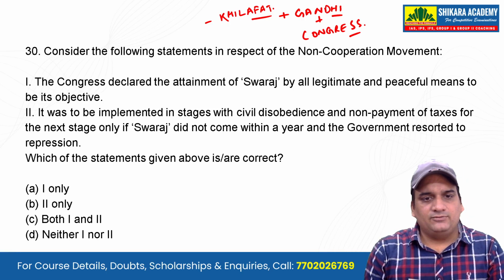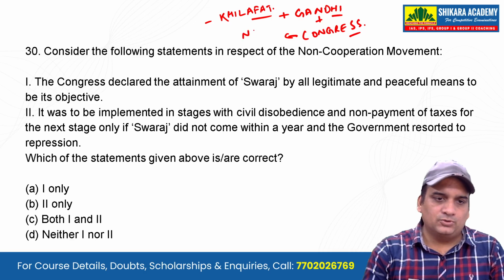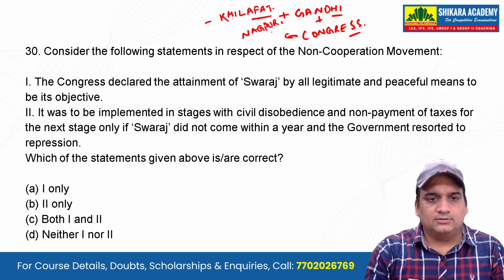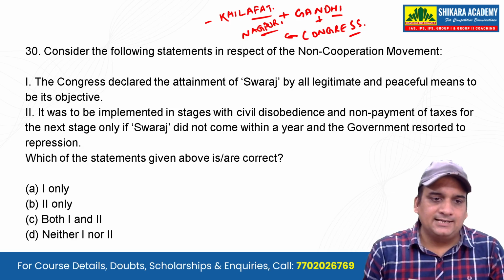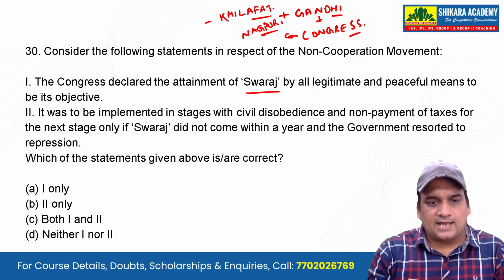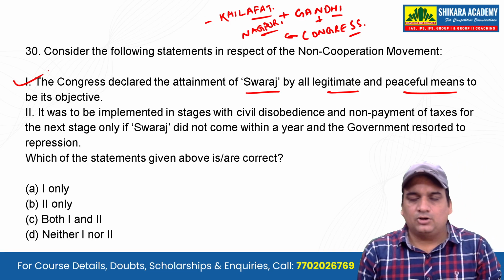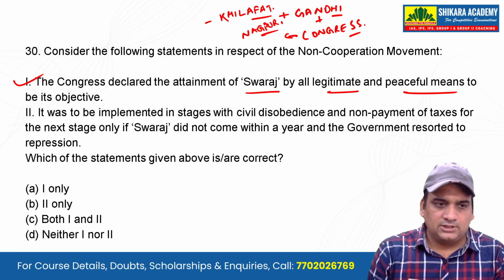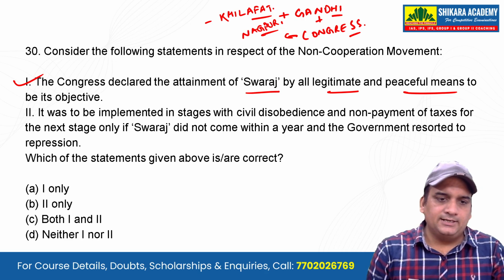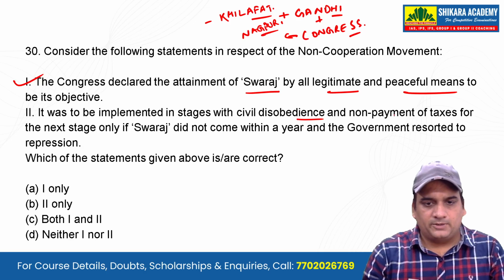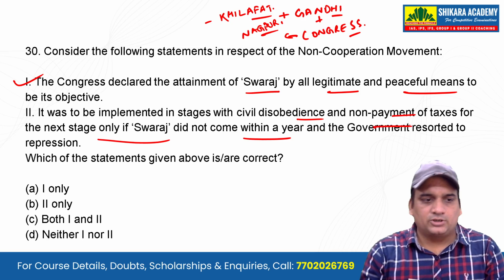And in that we see, guys, that Congress in its session in Nagpur has some new demands. And what is that? That now we want to attain Swaraj by all legitimate and peaceful means. So this was the new objective there. They have a constitutional amendment in their own party. It was to be implemented in stages, with civil disobedience movement and non-payment of taxes in the next stage, only if Swaraj did not come within a year and the government resorted to repression.